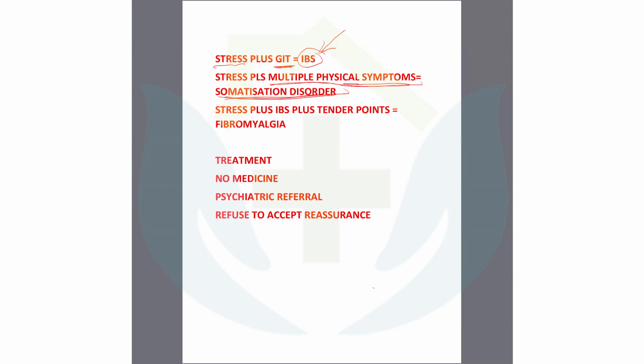Another thing you should find is stress, irritable bowel syndrome, and some tender points. Look for the tender points. If any tender point is present, if you read the rheumatology about fibromyalgia, you can find the tender points. There should be some tender points with some stresses.